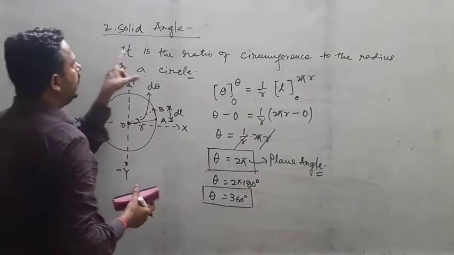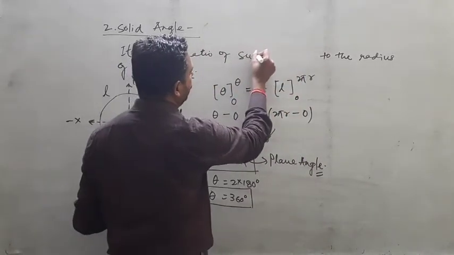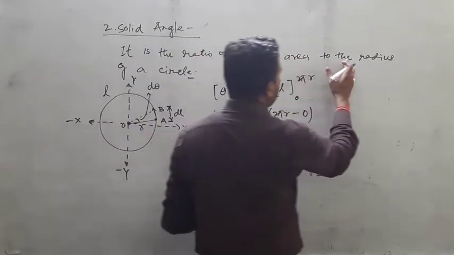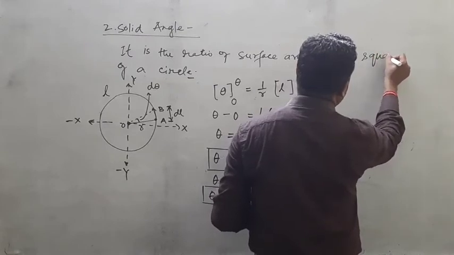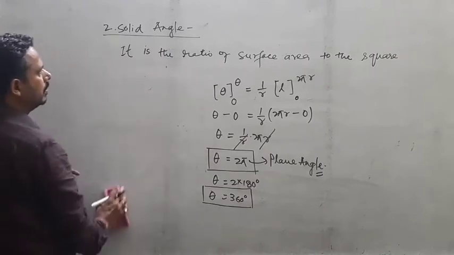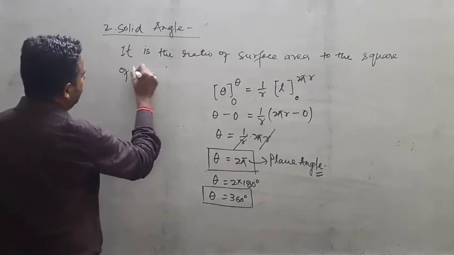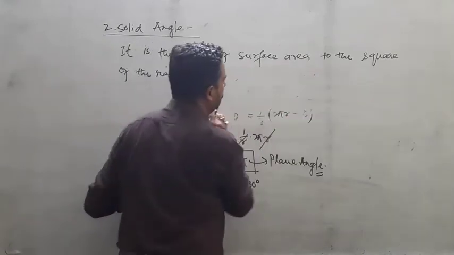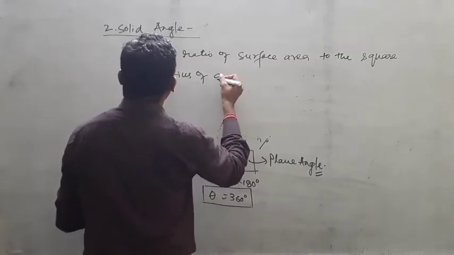So the solid angle is the ratio of surface area to the square of the radius of a sphere.